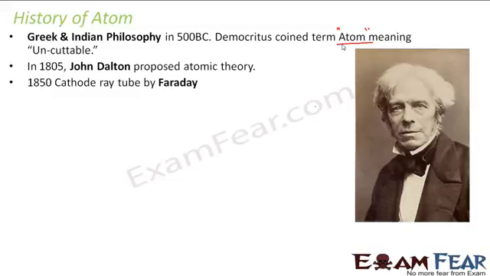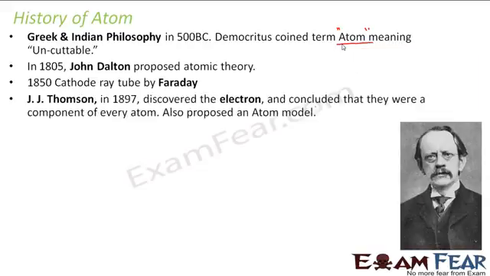From this cathode ray tube experiment, electron was later discovered. We have discussed all these things in our previous lesson, so I don't want to waste time discussing the same things again.